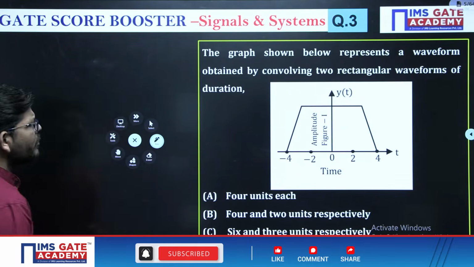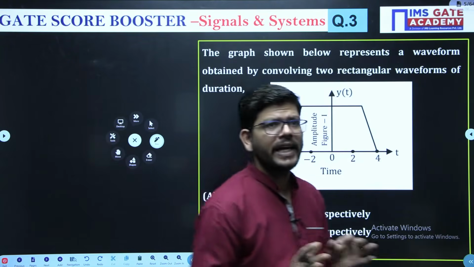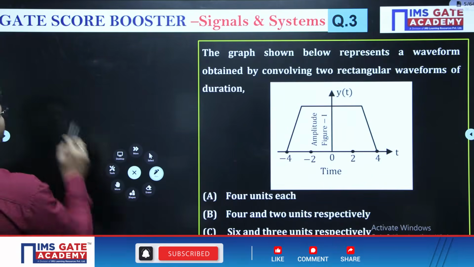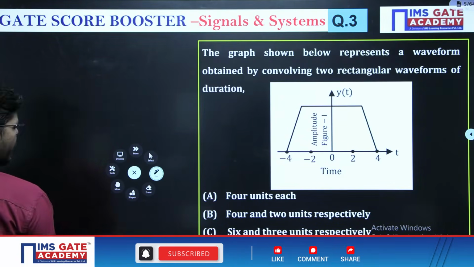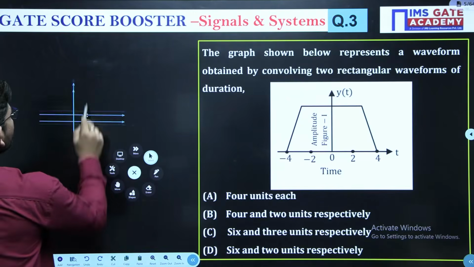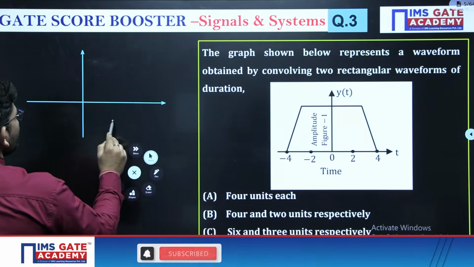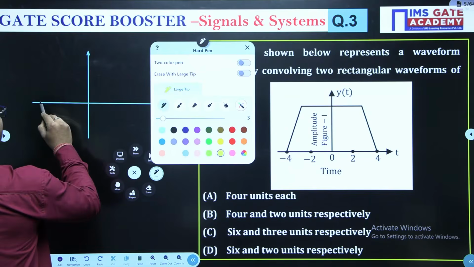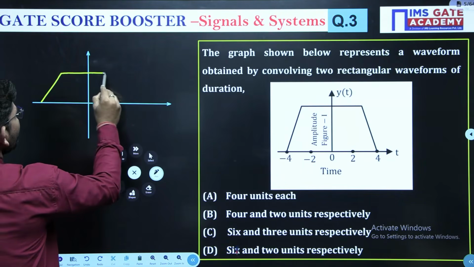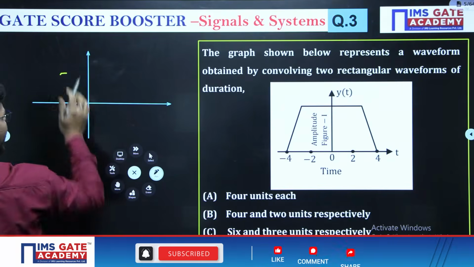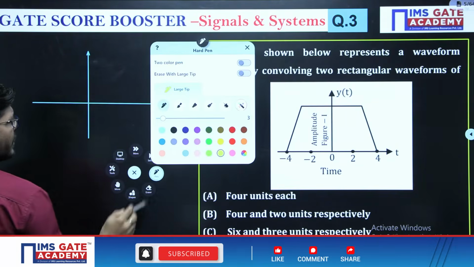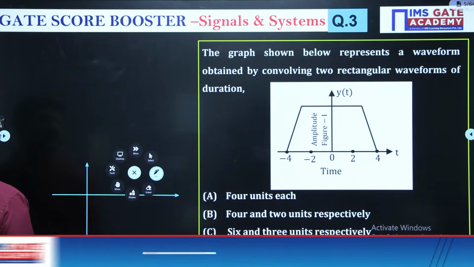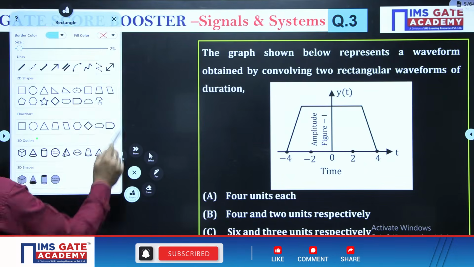Convolution of two rectangular pulses of unequal duration is a trapezoidal pulse that we are getting here. So when you are getting a trapezoidal pulse like this that we have here, I can draw it here only, no need to draw it separately. So just have a look.